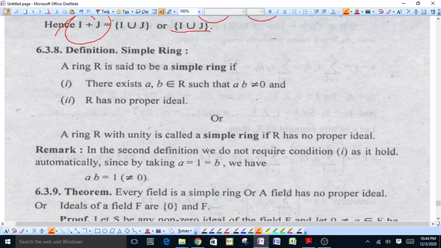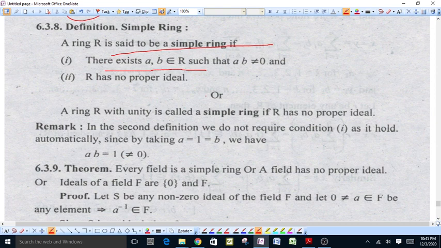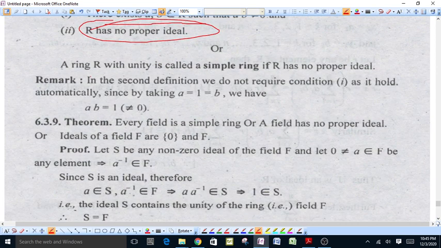Next is the simple ring. A ring is said to be simple if there exists an element a of the ring R such that a is not equal to 0 and R has no proper ideal, or a ring with unity is called a simple ring if R has no proper ideal.